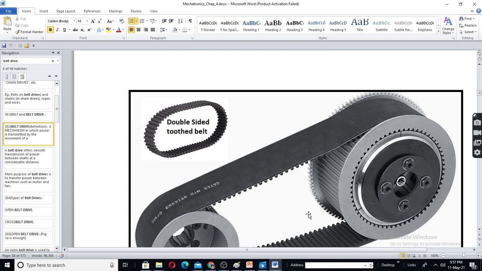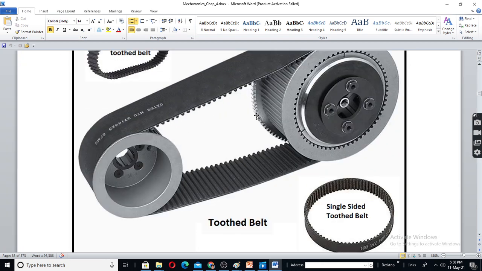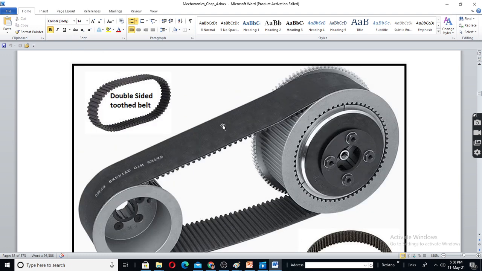sometimes you can have a toothed belt. Here, the pulley is also having teeth, and the belt is also having teeth. Sometimes the belt may have double-sided teeth. Suppose one pulley is fitted here on the top of this, that is also rotating with the belt, then a double-sided belt will be used here.